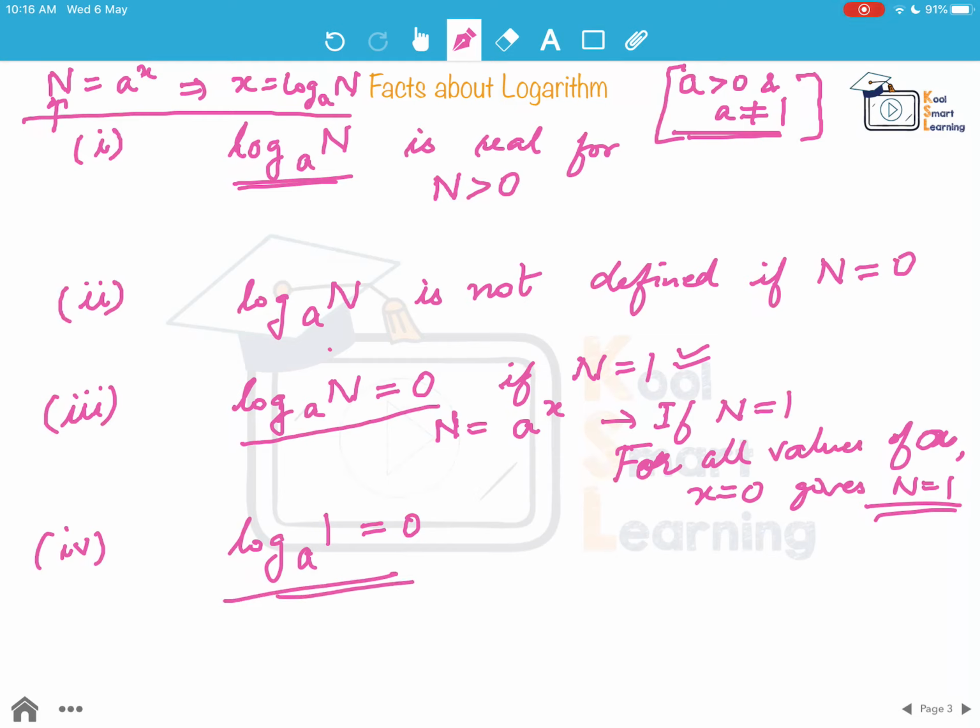Right? So this is what we said in third, that if log of n to the base a is 0, then n has to be 1. And in this fact we are saying log of 1 to any base will always be 0. Right? So any value of a, any permitted value of a.